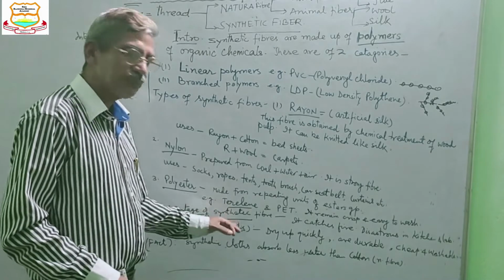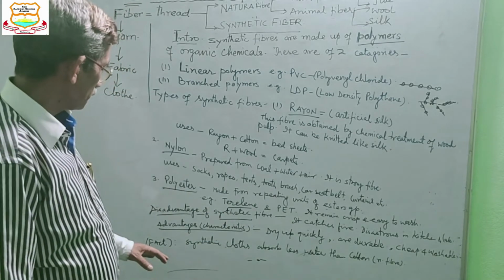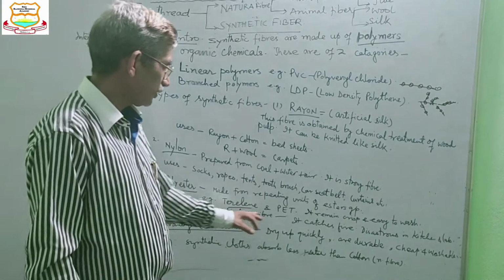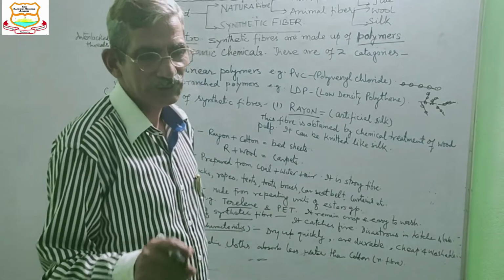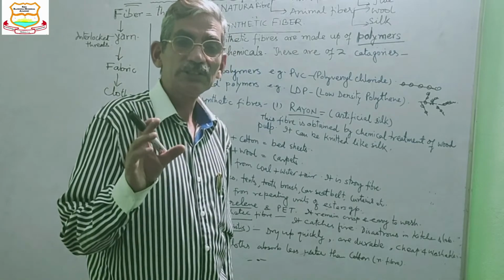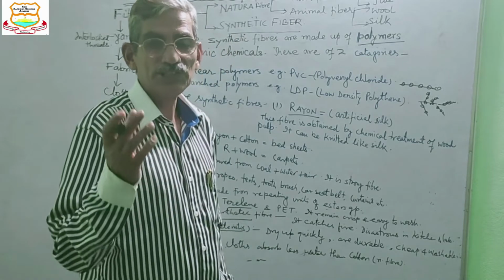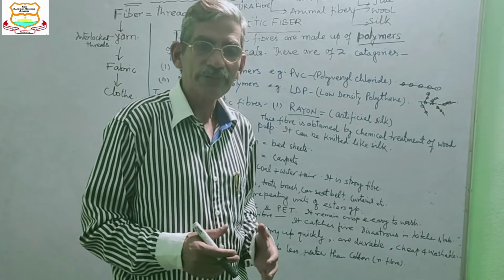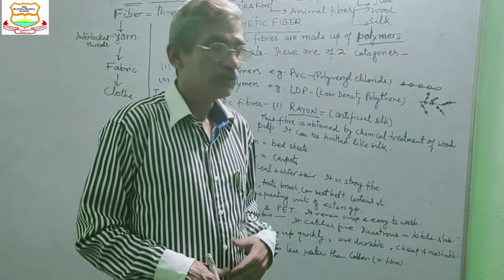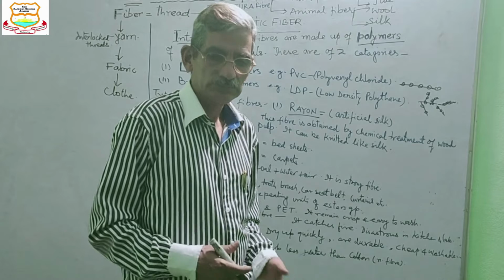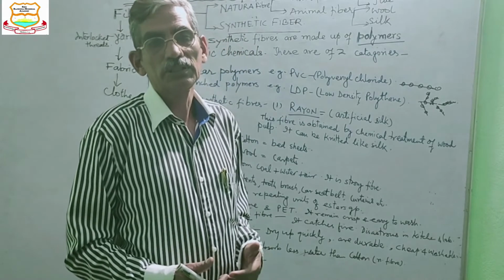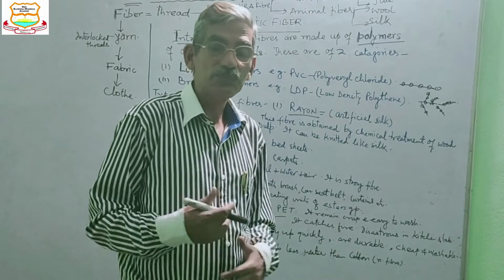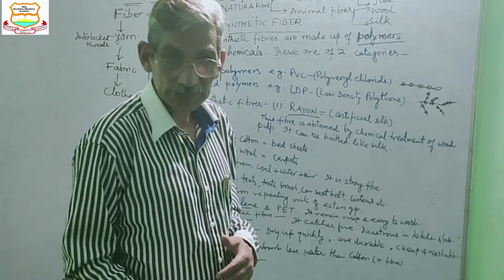The advantages and disadvantages of synthetic fiber. Disadvantage I am telling first: the most serious disadvantage is that it is inflammable. It catches fire. So you should not wear synthetic fiber or sari during cooking in the kitchen and also in the lab. It can catch fire. It can be disastrous.